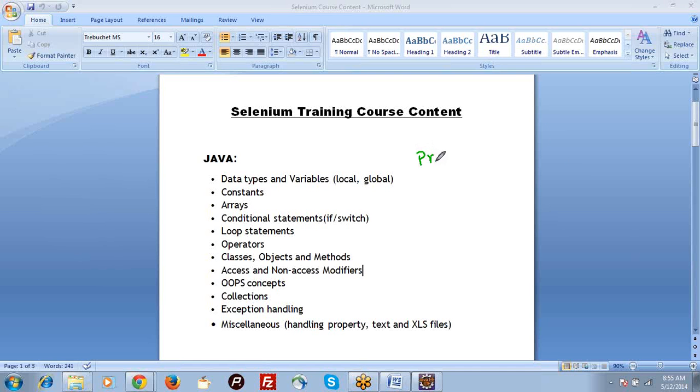There are 4 access modifiers: private, default, protected, and public.